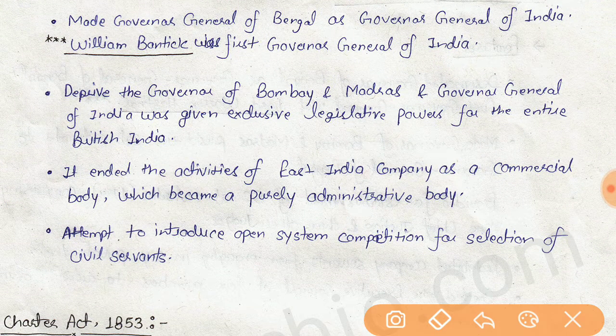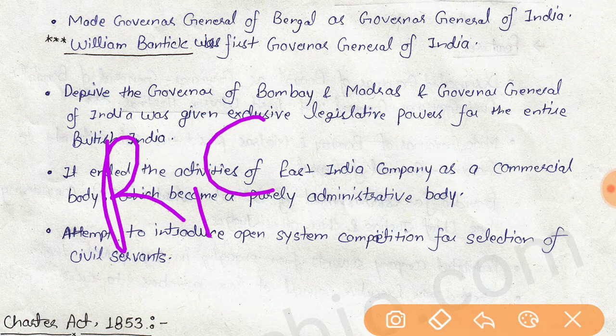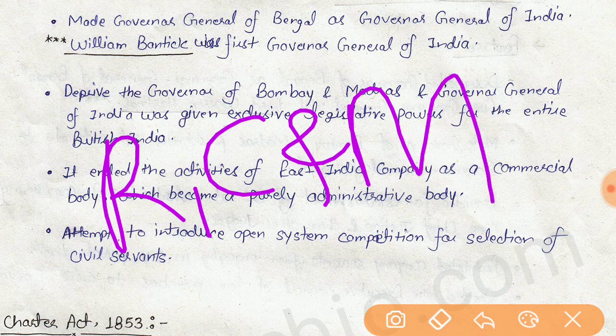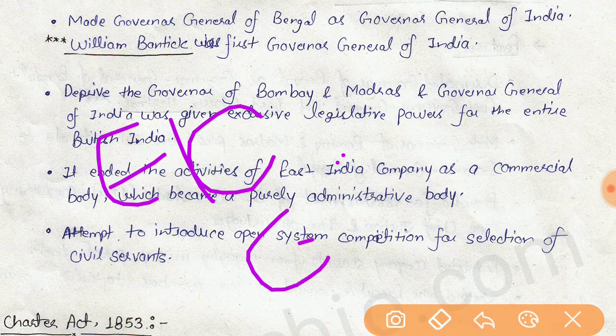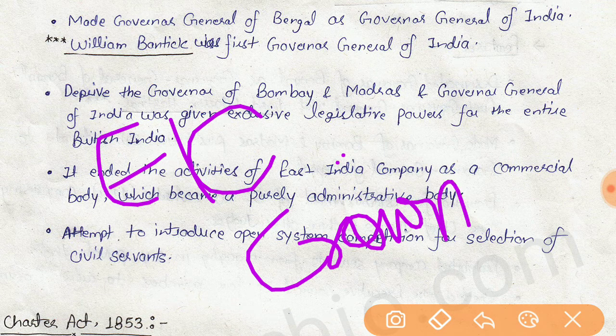The Governor General of India was given full control over revenue, civil and military matters for administering British possessions in India, and it ended the East India Company's commercial activities, making it the British Crown's trustee in the administration of India.